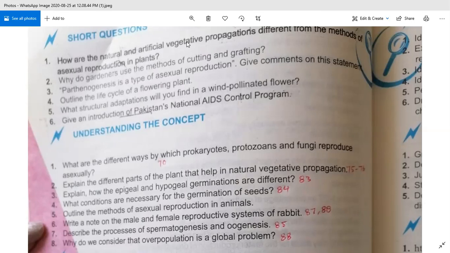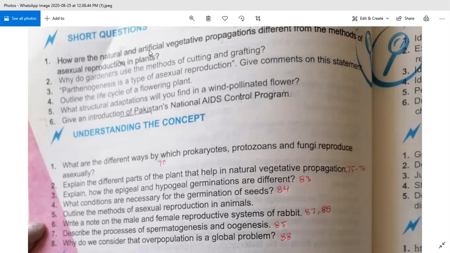In vegetative propagation, the important thing is that roots, stem, and leaves are involved, and there is no fusion of gametes. So natural and artificial vegetative propagation are considered asexual methods of reproduction in plants.